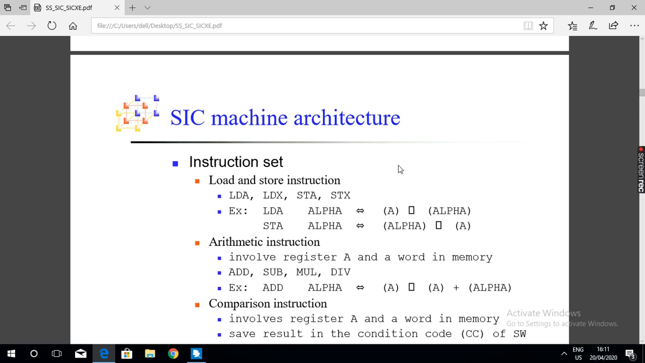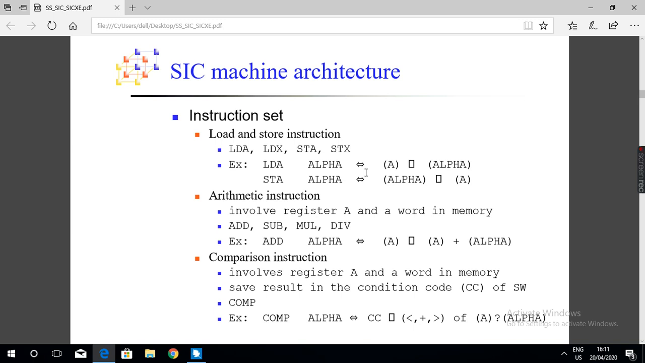Every machine comes with some n number of instructions in the instruction set, say 70 or 80 or 100 instructions. It will recognize only those instructions. Instruction set. So SIC supports load and store instructions.